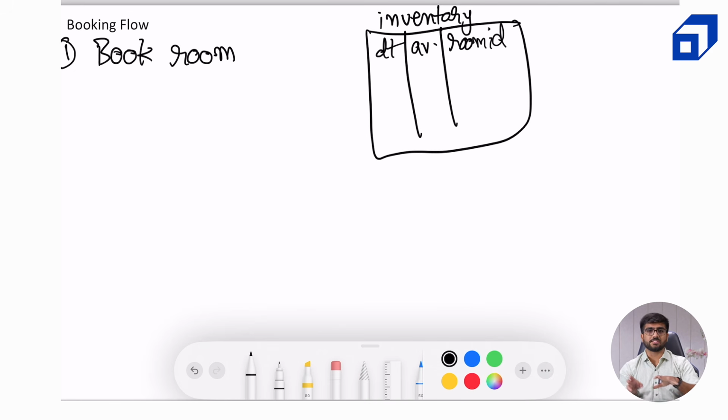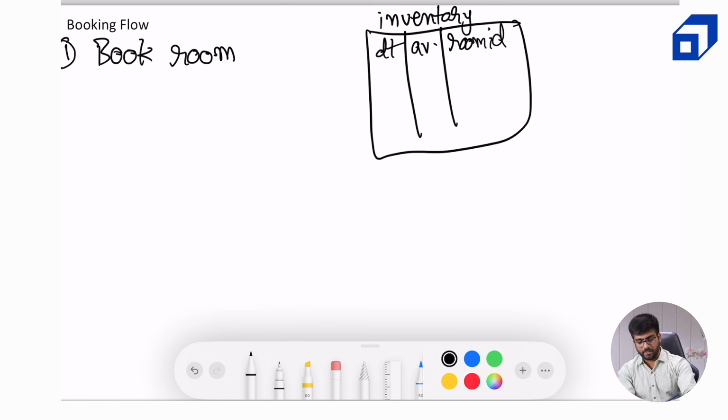I'm referring to it here as room ID, but it actually means room type ID. Whenever a user clicks on the book room button, the first thing that will happen is it will create an entry in the booking table: this is the user ID, with this particular check-in date and checkout date, for this many users, and a booking order is created.